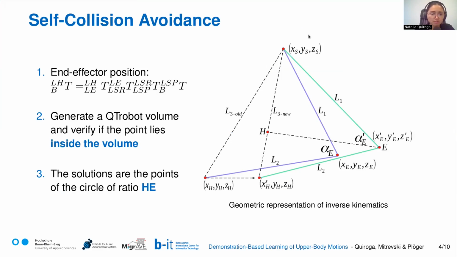For the self-collision avoidance model, as we can see in the image, the highest point represents the shoulder of the robot, the middle ones the elbow, and the lowest points the end effector position. To be more specific, the end effector is calculated as shown in the equation with respect to the position of the base frame, shoulder, and elbow. This point is projected outside of the robot to the nearest point reachable by the end effector. For instance, the angles of the shoulder and the elbow will be recalculated. Given the number of solutions for the inverse kinematics problem, we chose the one that has the least accumulated error with respect to the previous positions.